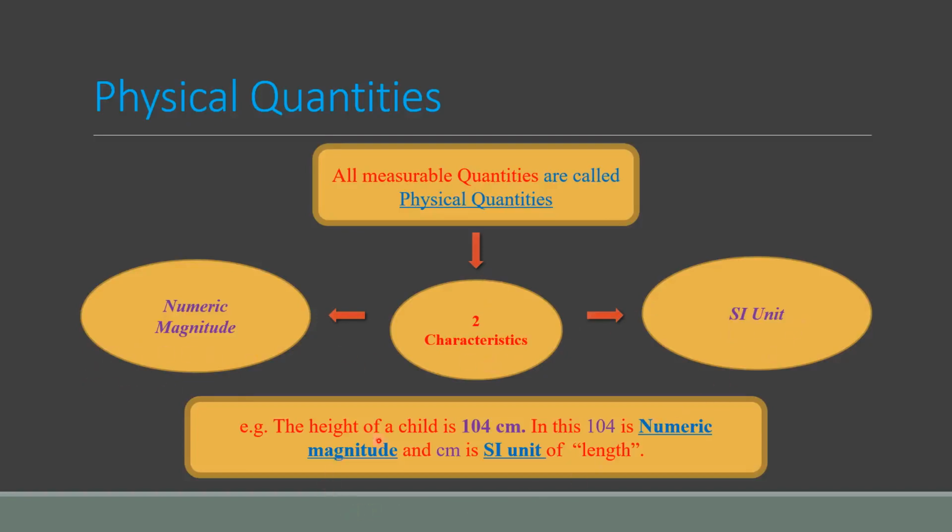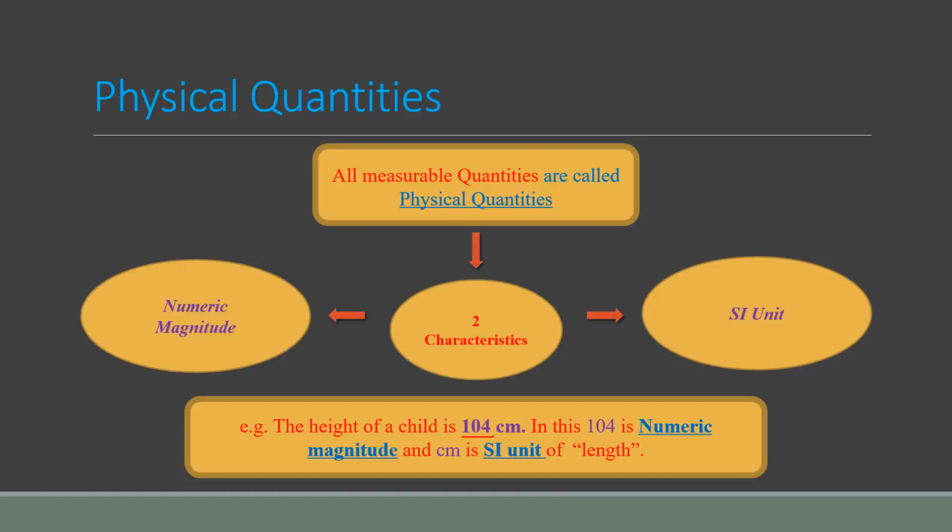Let's suppose the height of a child is 104 centimeter. So here 104 is a numeric magnitude, numeric value. You can say the numeric power. Fine. And along with 104, you can see cm, that is centimeters. It is System International Unit, SI unit. So if you just write this 104, this is just a numeric magnitude.